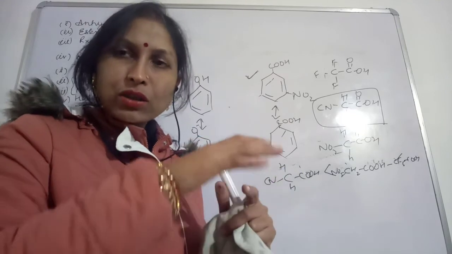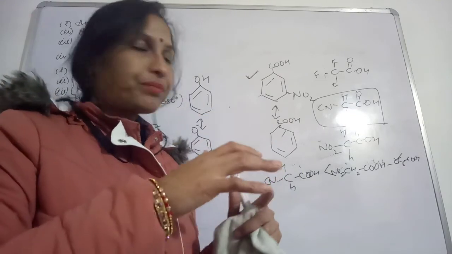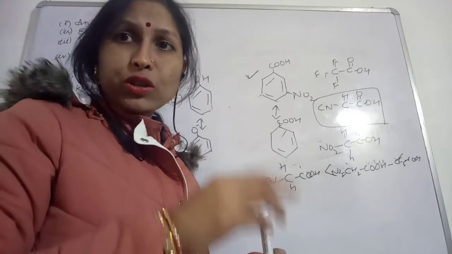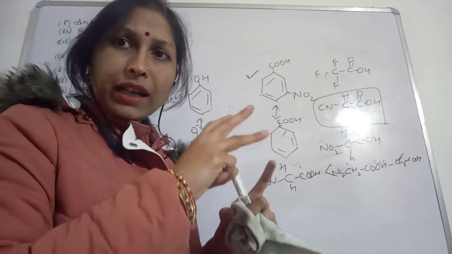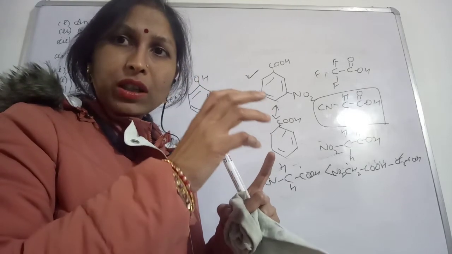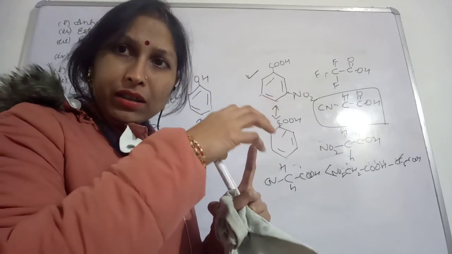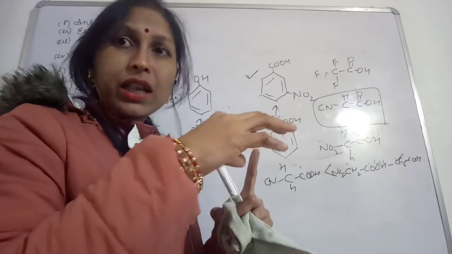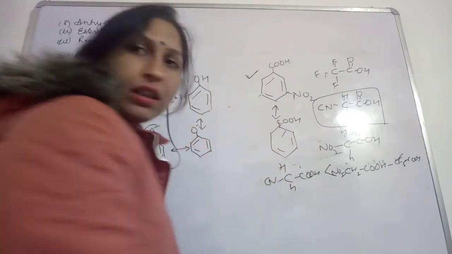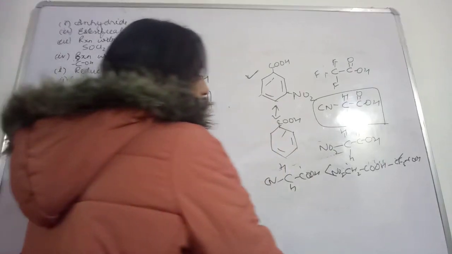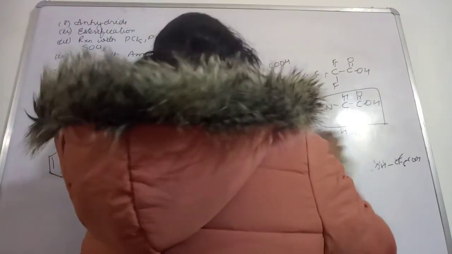If one electronegative atom is attached versus three, the carbon attached with three electronegative atoms will be more acidic. Like that, you can predict which compound will have more acidic strength.